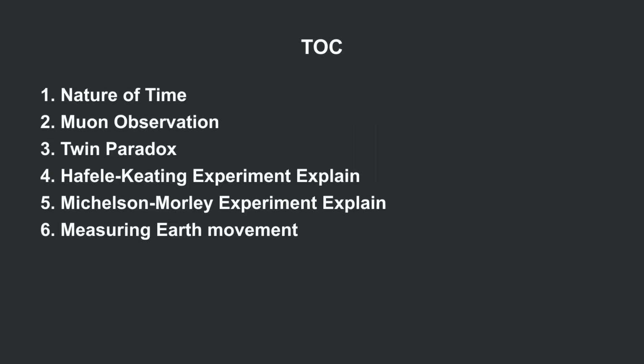In this video, I will first introduce my hypothesis on time's nature, showing why it is related to the speed of light, the mechanism why time dilation occurs, and how it can be contracted. After that, I will use this concept to describe the muon observation on Earth's surface and in laboratory, then show you how it can cope with the famous twin paradox. Later on, I will use this hypothesis to explain the results in Hafele-Keating experiment. You will soon know why you will get older if your plane flies towards west.